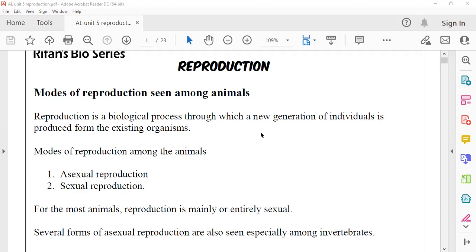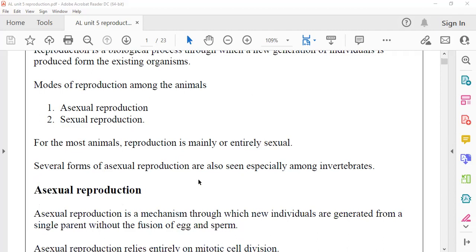So you are pointed: asexual reproduction methods are mainly noticed in invertebrates. That means vertebrates don't have asexual reproduction methods. There is a failed sexual reproduction method considered under asexual reproduction in vertebrates, that we call by the name parthenogenesis.